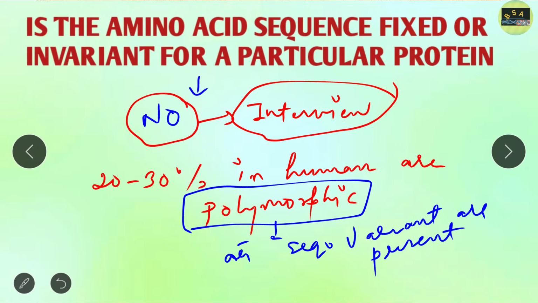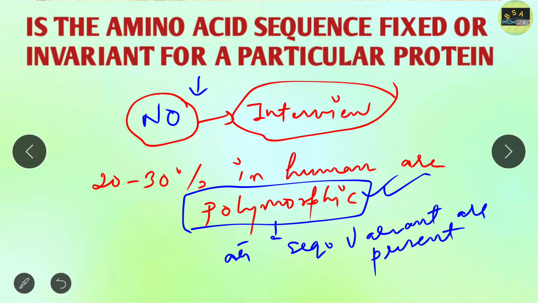If the variant is there in the population, there should be no problem in the function of that protein. So the answer will be no, because 20 to 30% of proteins in human are polymorphic.